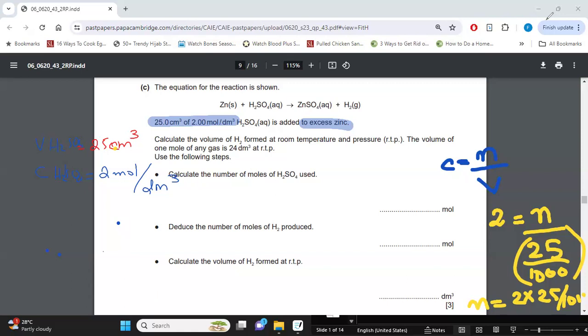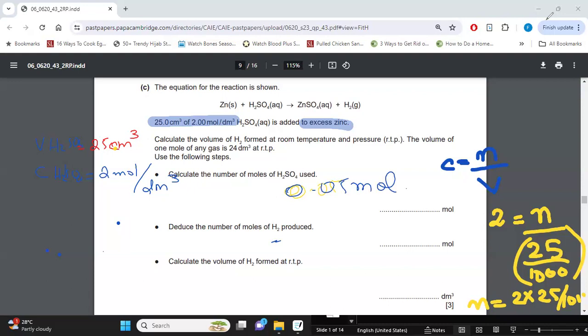So the value that we have over here is 0.05. Okay. Now that we have the moles of sulfuric acid, we now need to figure out the moles of hydrogen. We are now going to use our mole ratio.